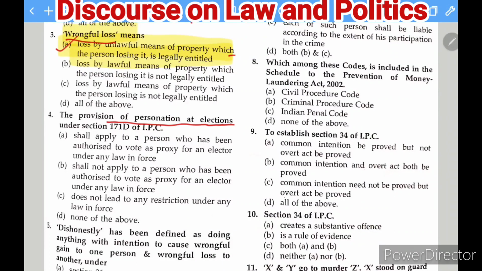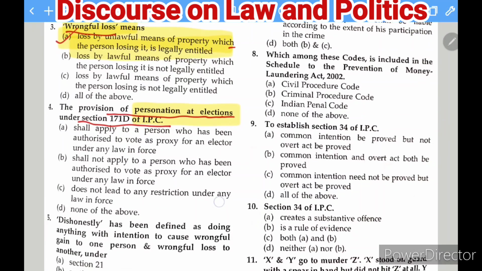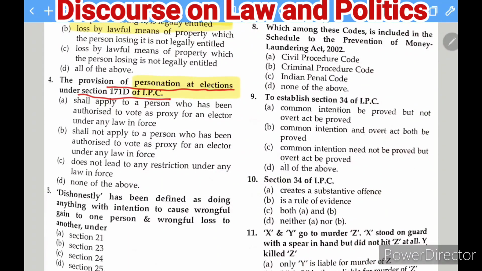Next question: the provision of personation at election under section 171D of the IPC. Now this question is with respect to personation at election, and the options given here: shall apply to a person who has been authorized to vote as a proxy for an elector under any law in force. Shall not apply to a person who has been authorized to vote as a proxy for an elector under any law in force. Does not lead any restriction under any law in force. And D, none of the above. The right answer of this question is B. That means shall not apply. This is the right answer. I am highlighting this one.